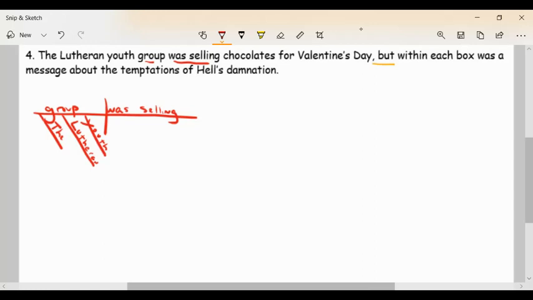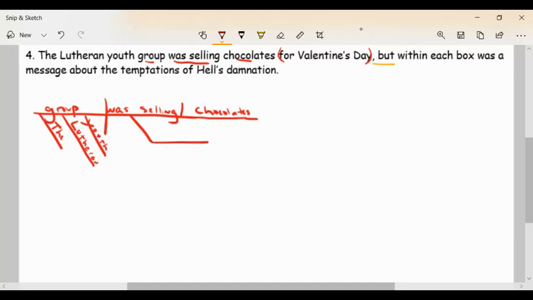So the group was selling, and my direct object is chocolates. All right, so here's my direct object. So the group was selling chocolates. And then I have for Valentine's Day. Well, it's right next to chocolates, and you can put them off of chocolates. But if I build this prep phrase off of chocolates, it sounds like they're chocolates just for Valentine's Day, as opposed to maybe they were selling them for Valentine's Day.